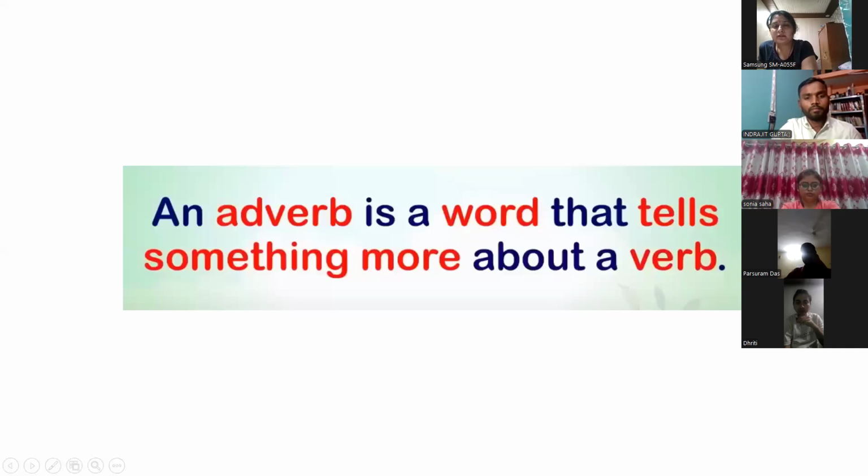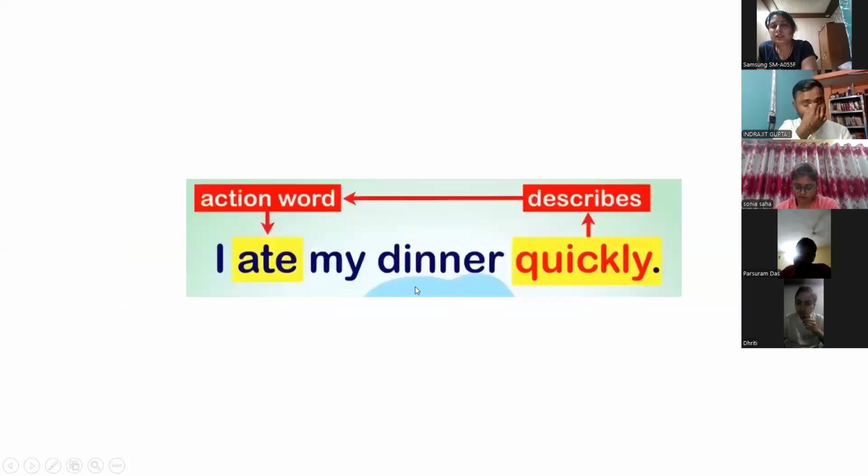What is an adverb? An adverb is a word that tells us something more about the verb, adjectives and adverbs. It tells about all three. I forgot to write it, but you please write: I ate my dinner quickly. What is the verb in this sentence? Ate. How did I eat? Quickly. Quickly describes ate.